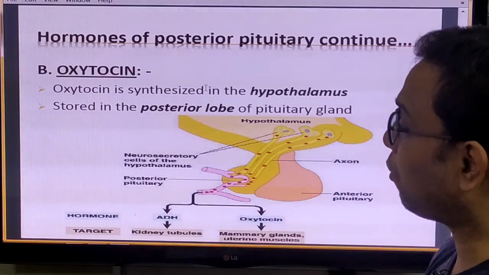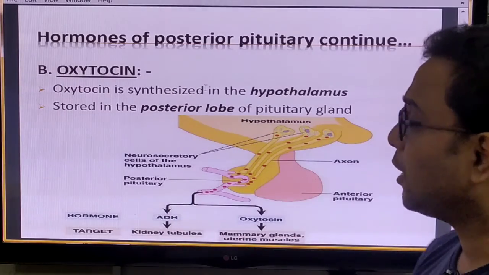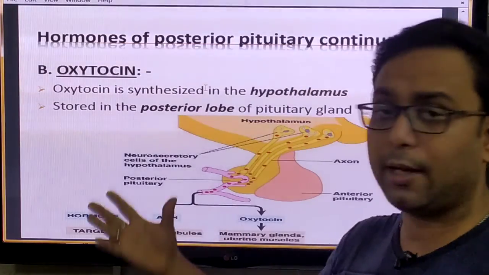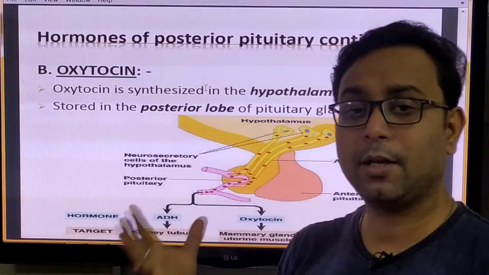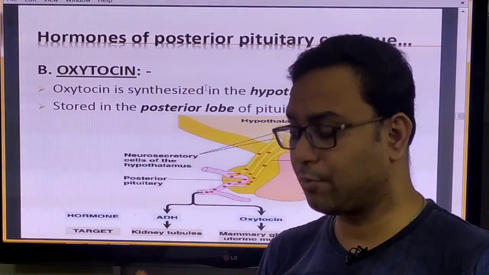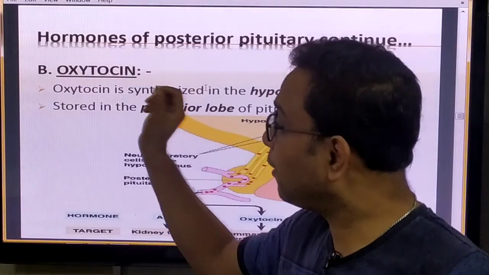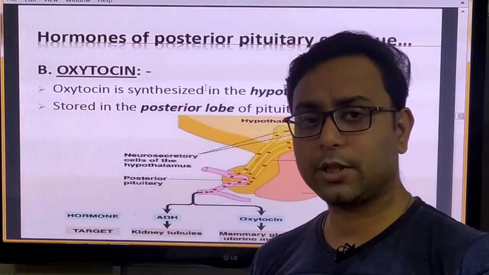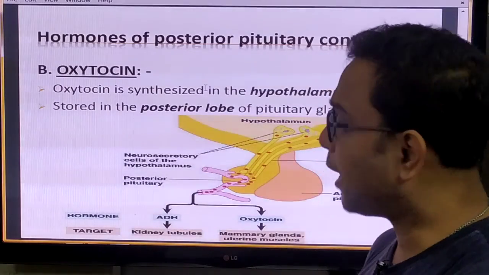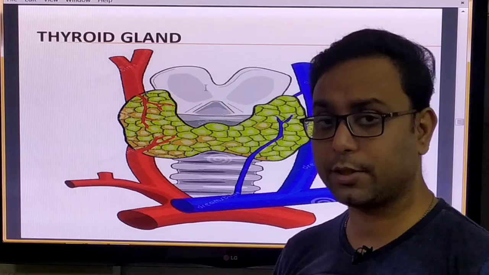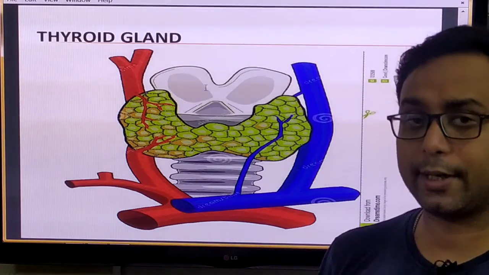Now another hormone is oxytocin. This is secreted from the posterior lobe of the pituitary. It helps at the time of childbirth. That time the female uterine muscle contractions happen due to the oxytocin. So these hormones, their functions, and from where they are secreted, that is the most important question in your syllabus. Now the thyroid gland.